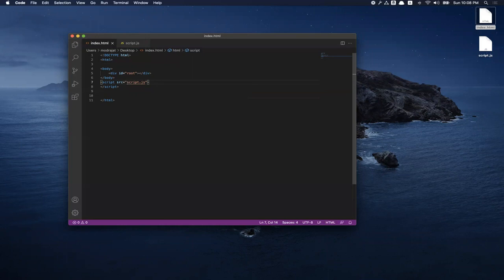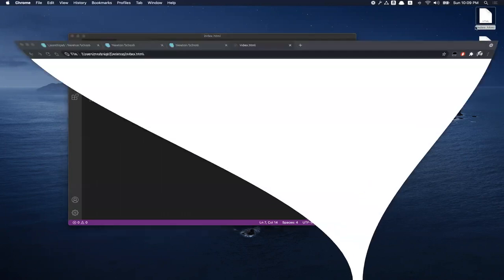In case we have it in a different directory, we'll have to give the directory name and its complete path. For example, if it is sitting in users/home/directories, we'll have to give that kind of path for it to work. For now, I think it's fine. Since it's the same directory, we can just run it like that. Let's go and run this file again. So yeah, it still says hi.